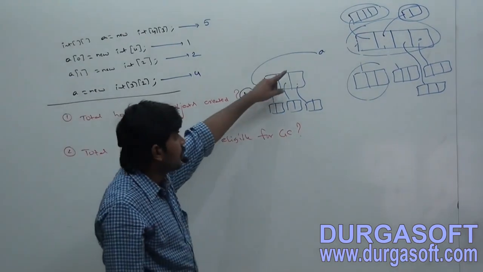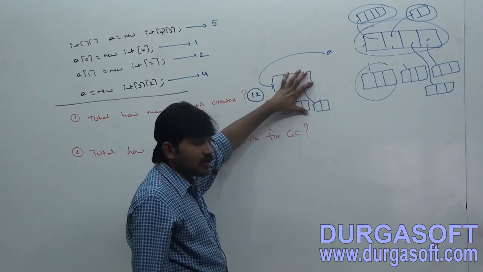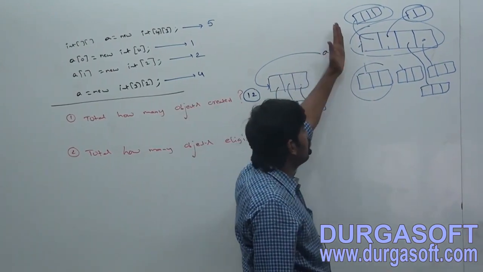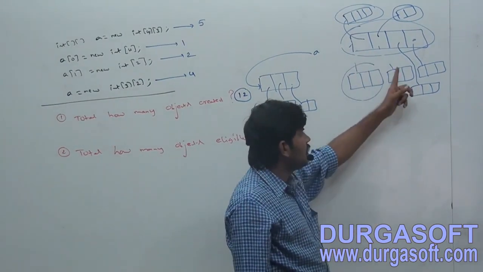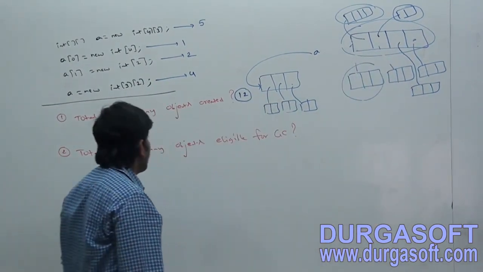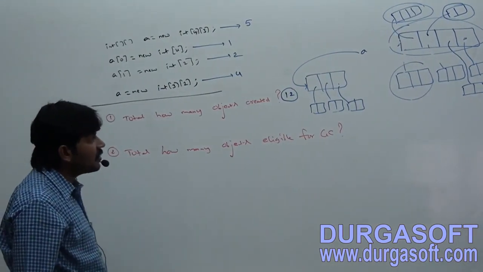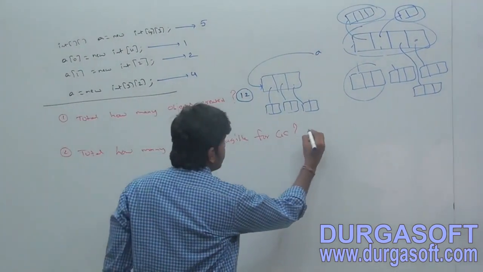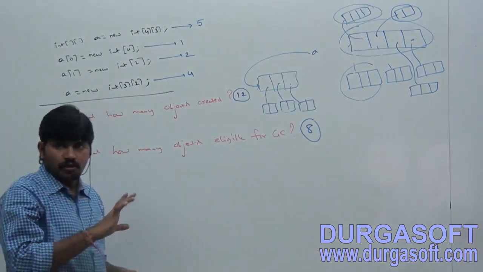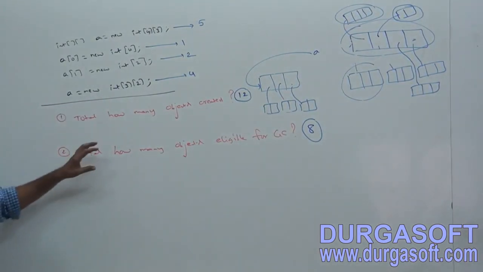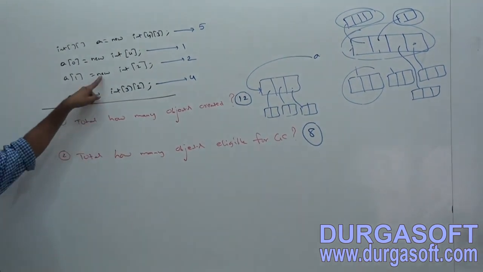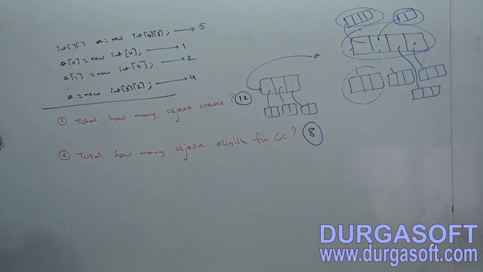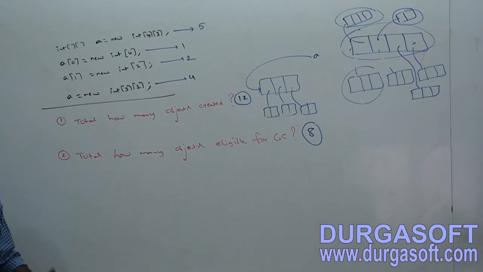Have you observed? By using A, you can use these objects, but by using A, you can't use this group, which is not having any reference. 1, 2, 3, 4, 5, 6, 7, 8. So 8 objects are eligible for garbage collection. Most people are going to say 4 objects are created because the new operator is used 4 times. Total objects created: 12. In that, eligible for GC: 8 objects, right?